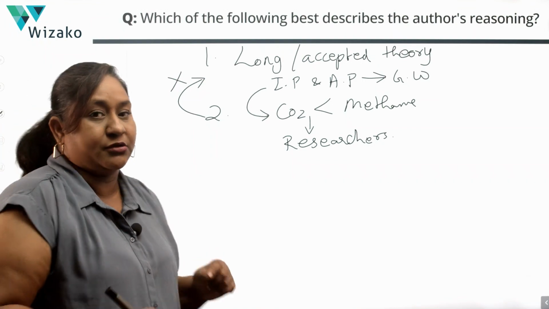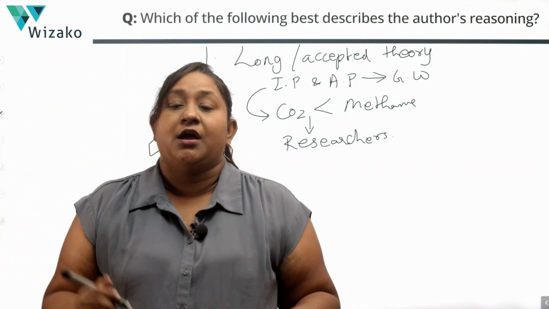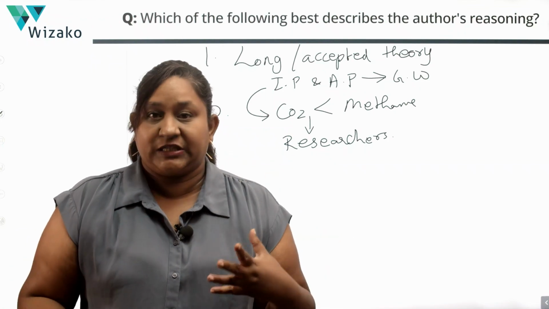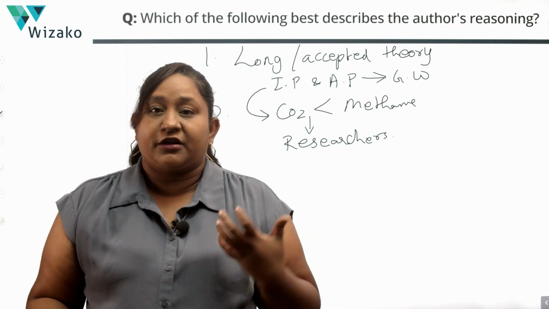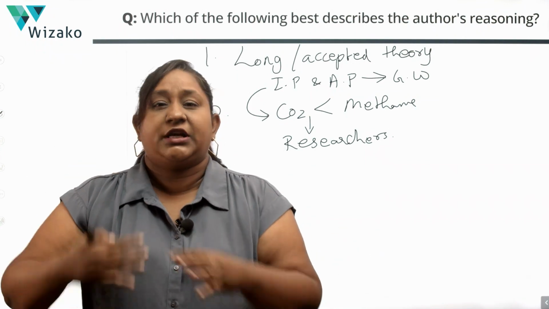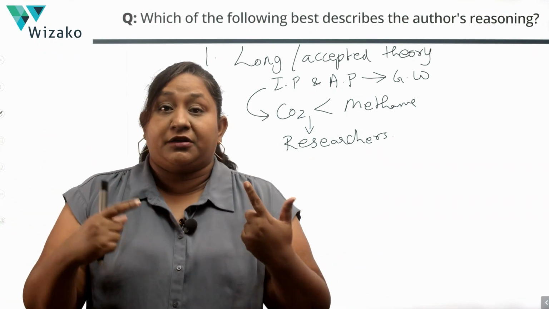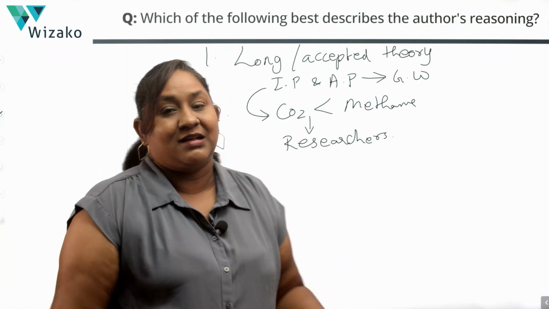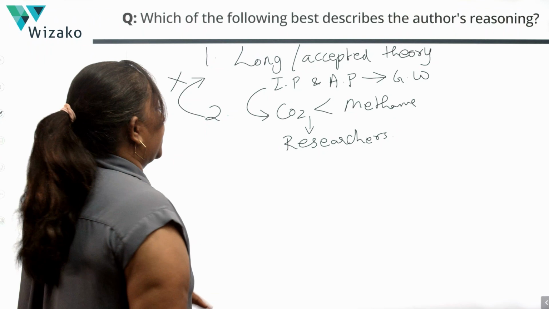Whenever you're doing structure questions and author's reasoning questions, you need to be able to say what part of the argument is from the author's perspective. Because if you're not looking at it from the author's perspective, it's not something the author is doing. So you can't capture it as part of the author's thought process because the author is not involved there. It's only the researchers who have come up with this theory.